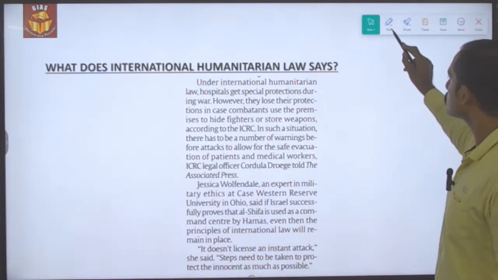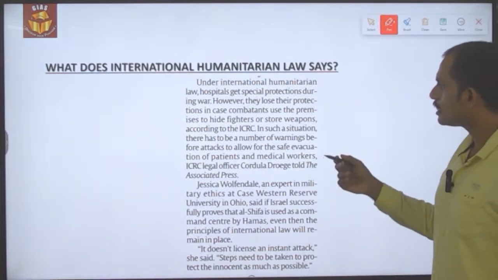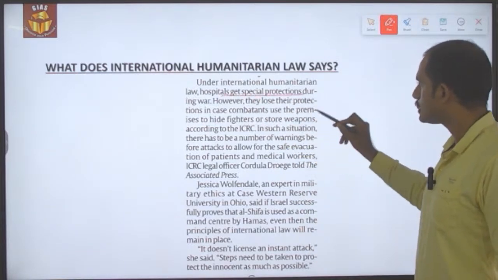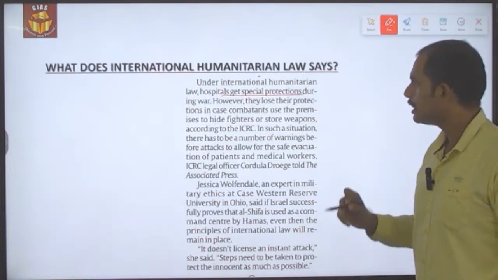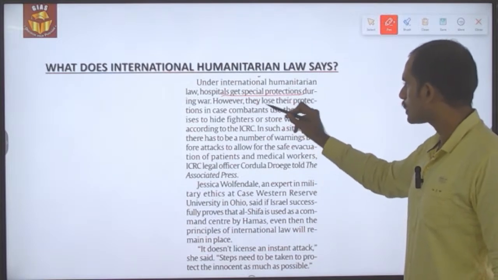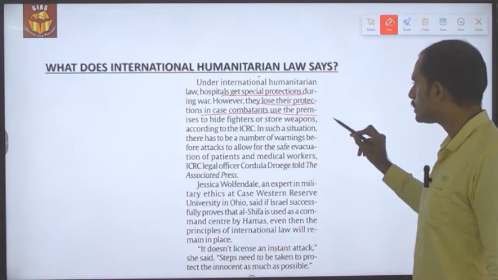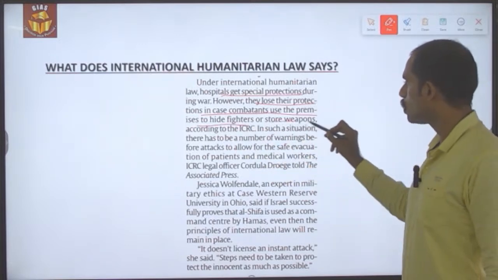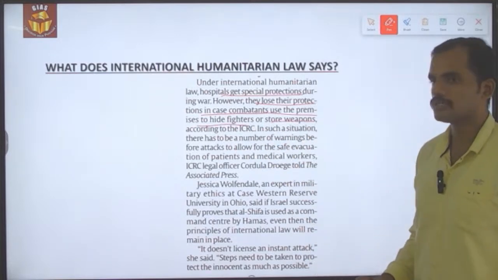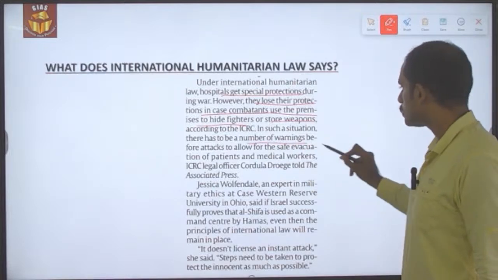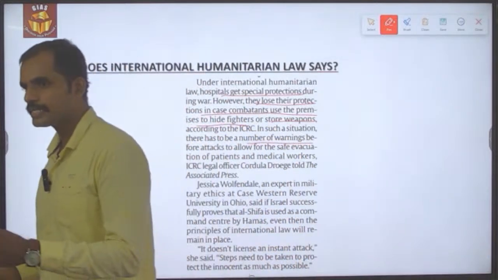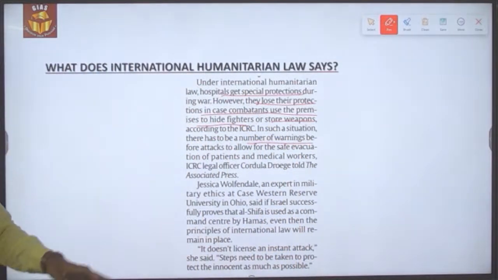So what does international humanitarian law say? Under international humanitarian law, hospitals get protection during war. Even if they lose protection in the case of combatants using the premises to hide fighters or store weapons, even in such a situation warnings need to be given before the attack, so that civilians get a safe passage to escape from those hospitals.